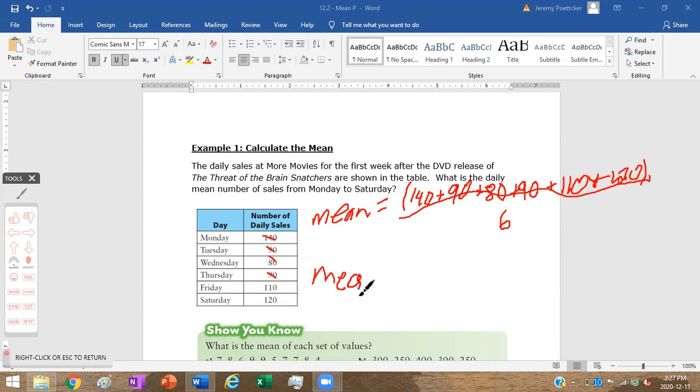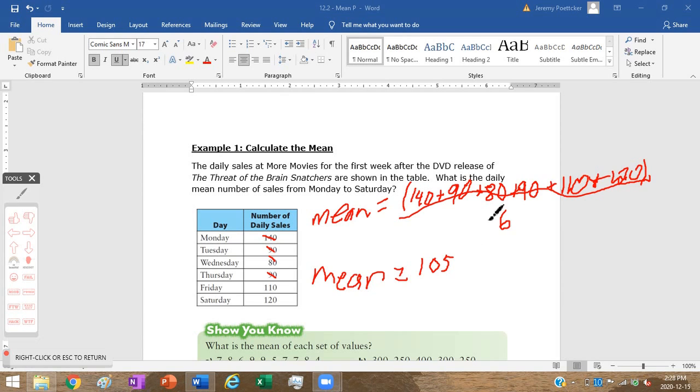So our mean equals. So we add those numbers up, so you can use your calculator for sure here. Okay, so 140 plus 90 plus 8 plus 90 plus 110 plus 120. So we get 630 on the top. Divide that by 6, and we end up with 105. So on average, they sold 105 copies of this DVD every day. Some days it was higher, some days it was lower, but that is our mean.